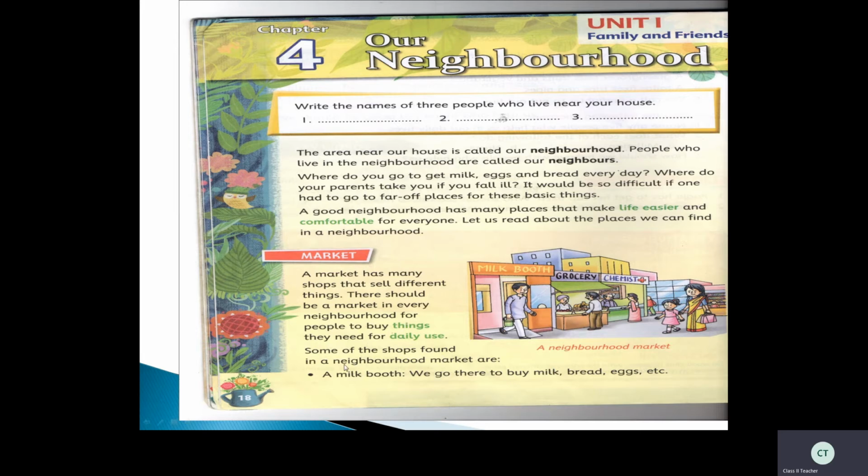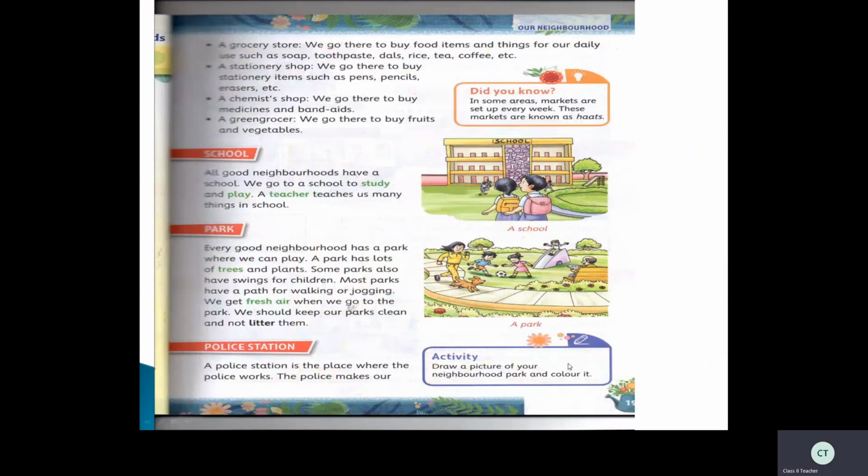Some of the shops found in a neighborhood market are a milk booth. So why do we go to a milk booth? We go there to buy milk, bread, eggs, etc. Now see here, a grocery store. So why do we go to a grocery store? We go there to buy food items and things for our daily use, such as soap, toothpaste, dals, rice, tea, coffee, etc. So all these are there in your market.